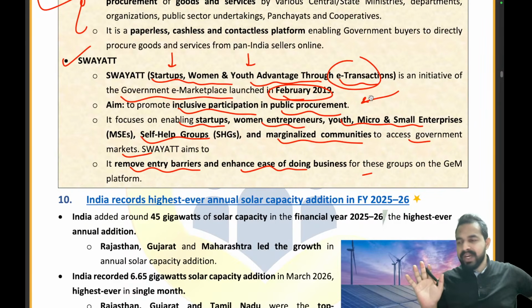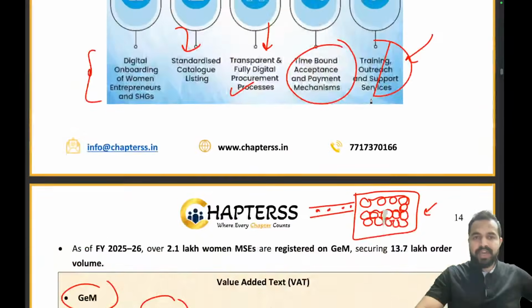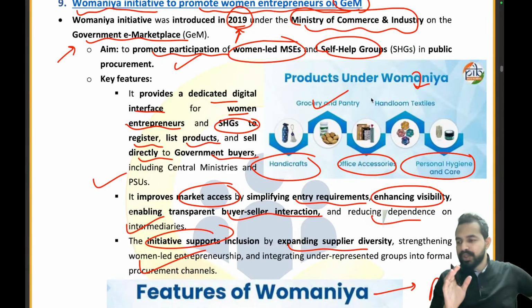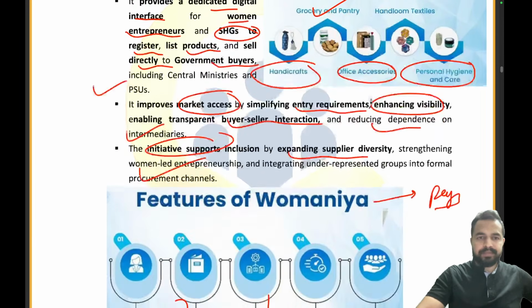Are you guys able to understand? I cannot make it easier than this for you to understand. So we are done with this initiative. The Womania initiative was introduced in 2019 under the Ministry of Commerce and Industry on the government e-marketplace. The reason was simple: we want to promote participation of women-led micro and small enterprises and self-help groups in public procurement.